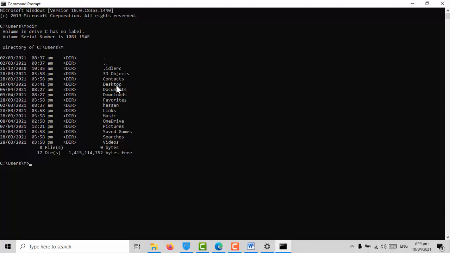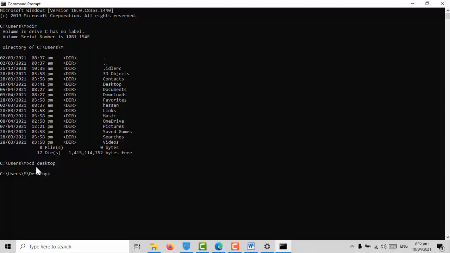What if I want to open a folder named Desktop? Desktop is a folder, by the way. To open Desktop, all you have to do is type cd space desktop and press Enter. You see, now it was only two folders, users M. Now it's users M and desktop. So now I have opened the folder named desktop.